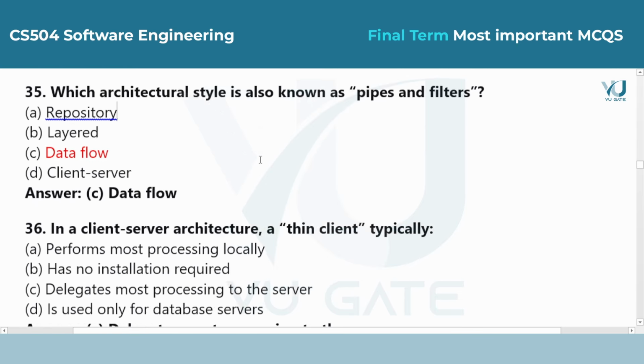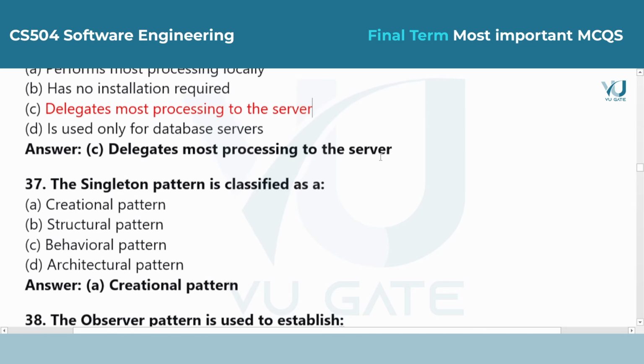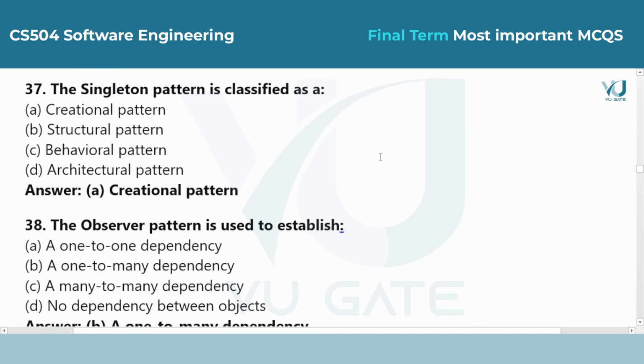Each step is a filter that changes the data, and the path between them is the pipe. Question 36. In a client-server architecture, a thin client typically. Answer is option C, delegates most processing to the server. A thin client is a simple interface, like a web browser that does very little work itself. It sends almost all the heavy processing tasks to a powerful central server.